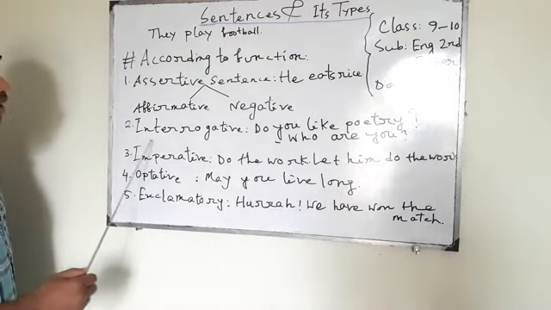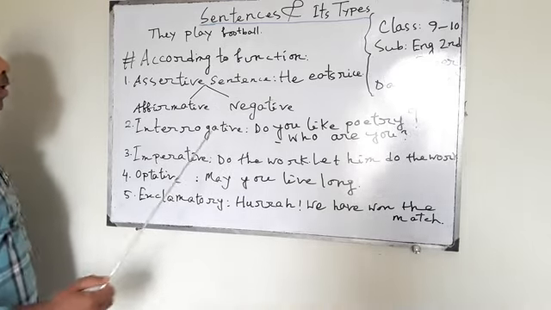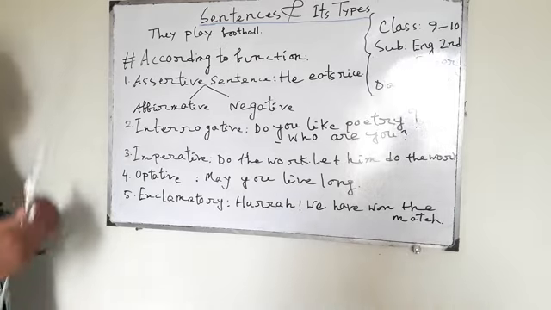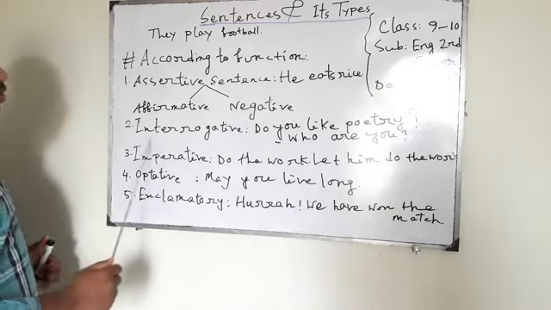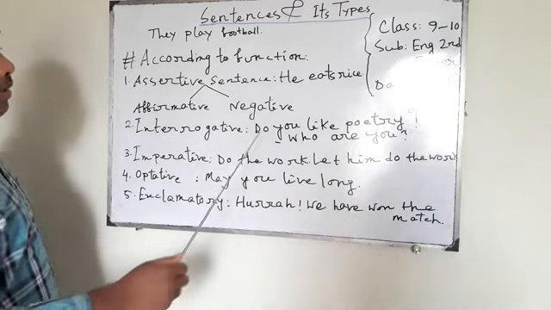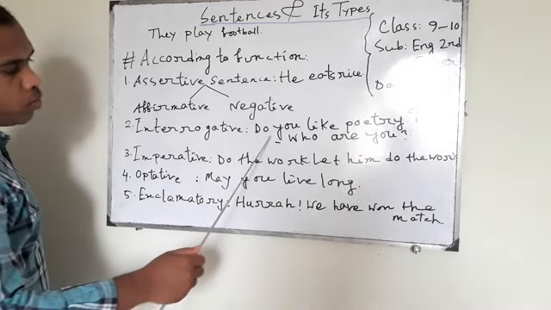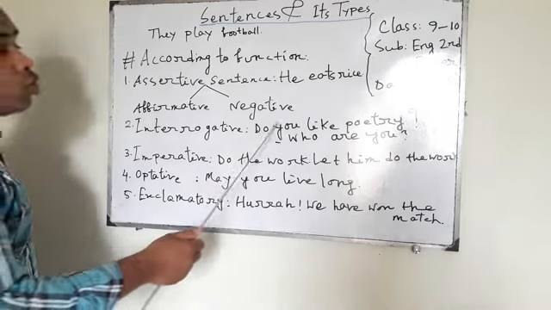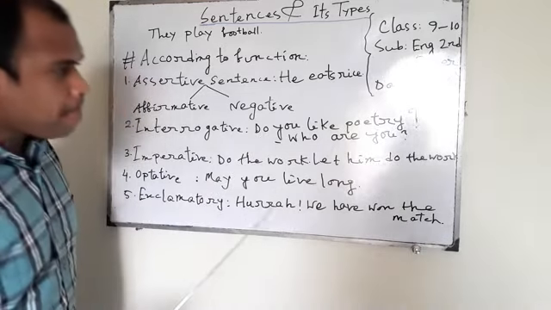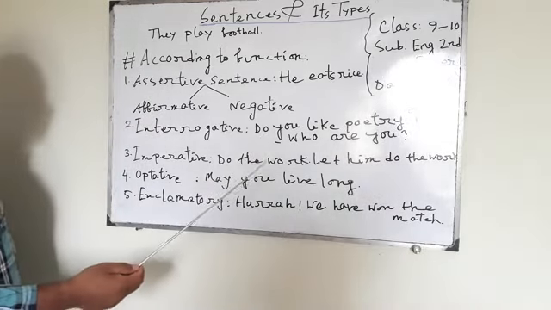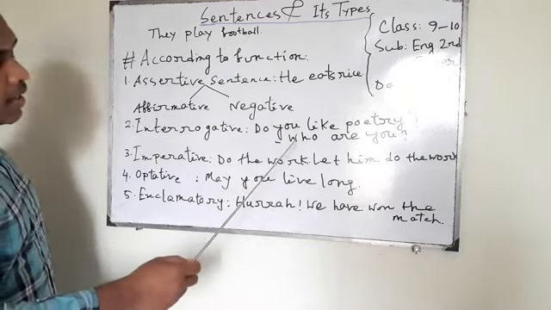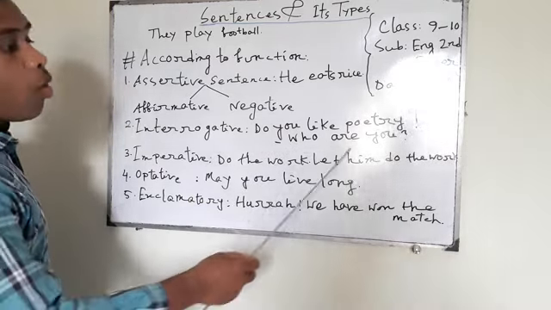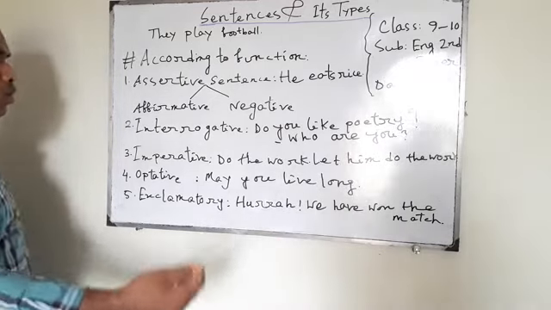And then we have interrogative sentence. We use this to make questions, to know something, or to ask questions. And there are 2 ways to make questions. What are they? First of all, using to be verb or auxiliary verb, you can make questions. For example, do you like poetry? Or there is another way to make questions, that is using W's questions or how. Who are you? How old are you? We can use it to make questions.